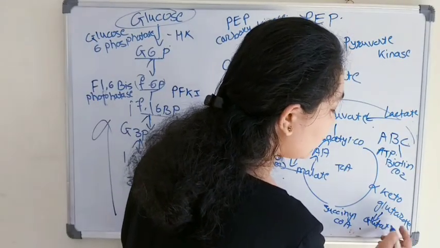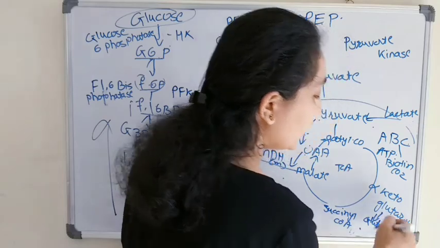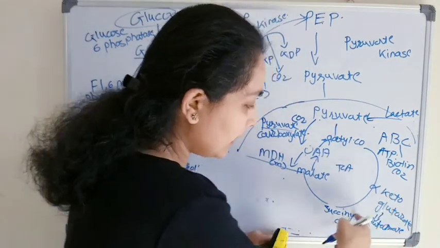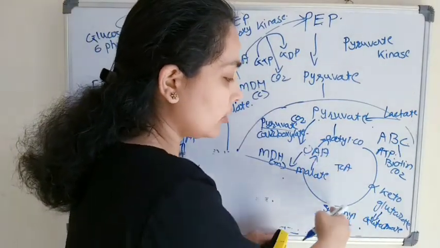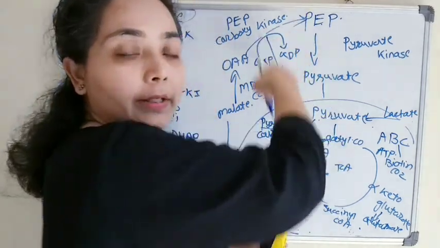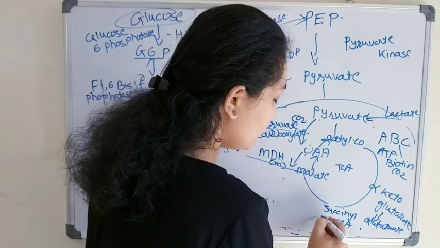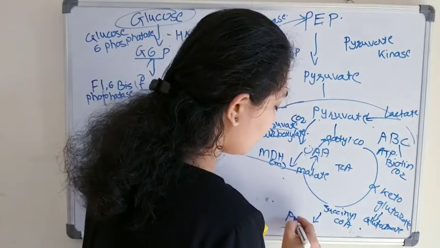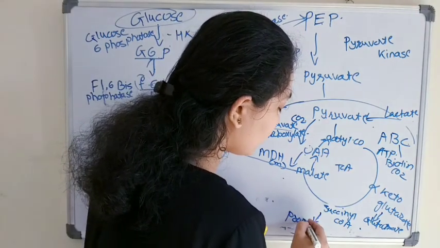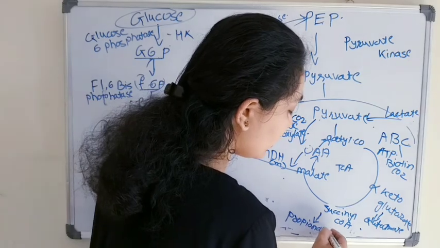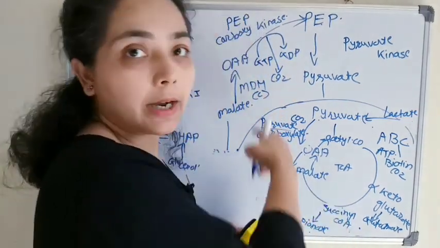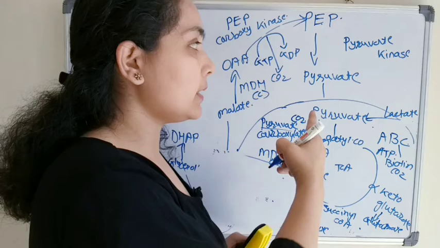From glutamate we will get alpha ketoglutarate, and alpha ketoglutarate then converts to oxaloacetate, and then the same steps will take place. Propionate will convert to succinyl CoA, and the same steps will take place.